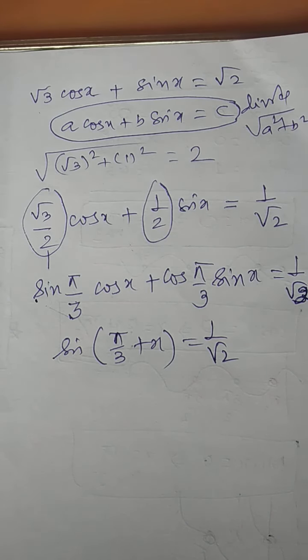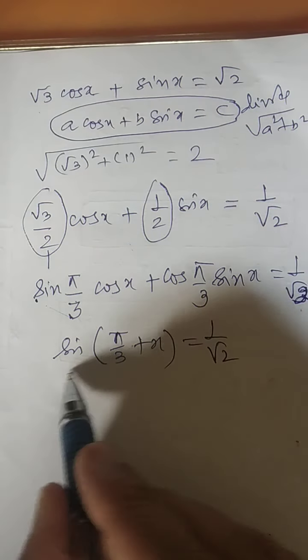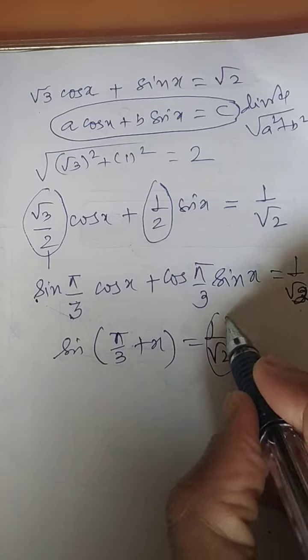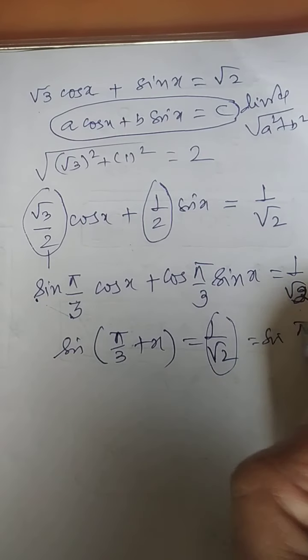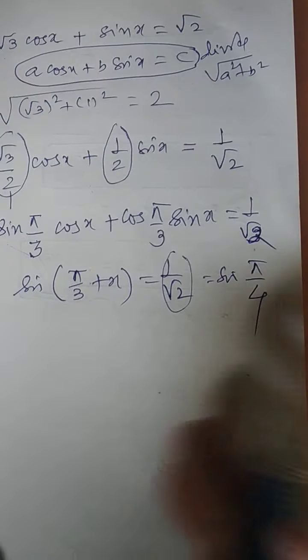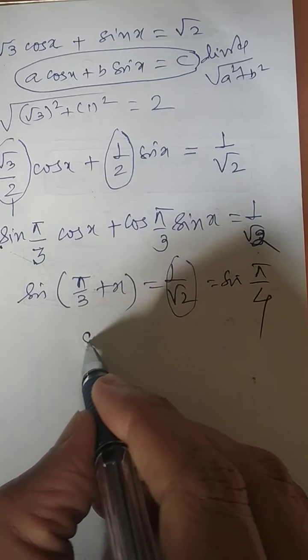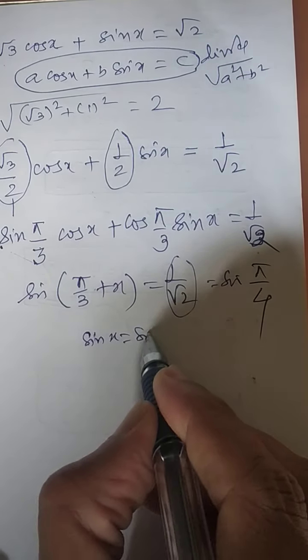Whenever you have arranged this, it comes in a pattern, where π/4 is known to you. Now I have to apply the sin x = sin α rule.